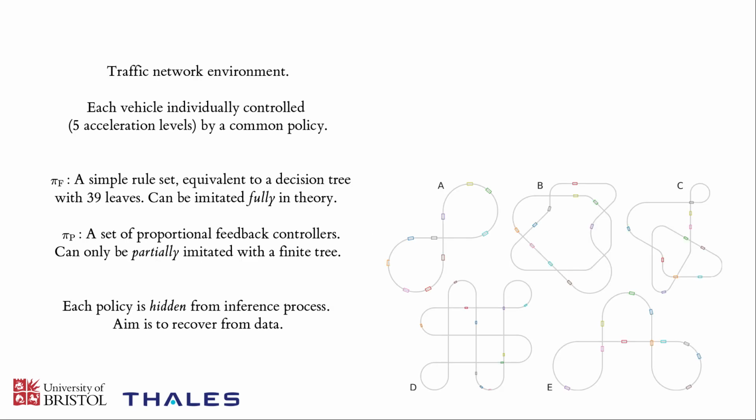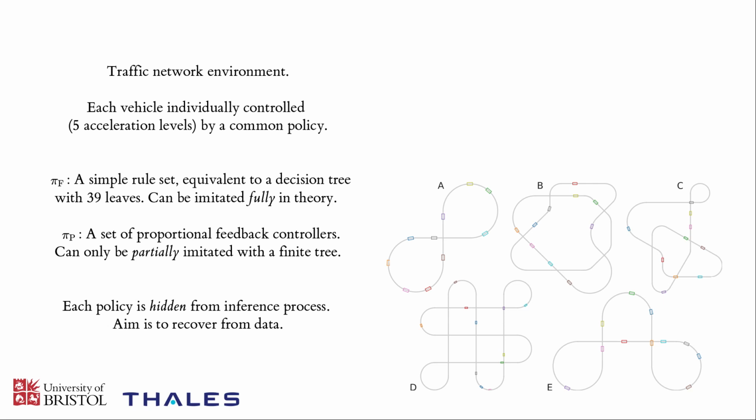Now to introduce the environment in which we've deployed and evaluated our approach. It's a traffic network environment, which we've created ourselves. You can see some examples of these networks in the figure.